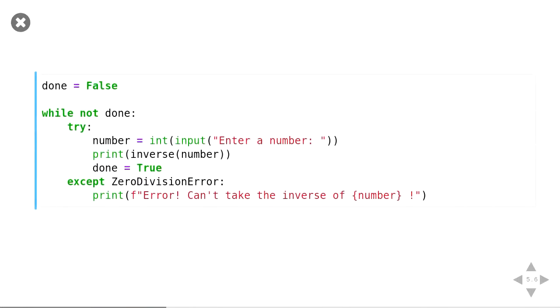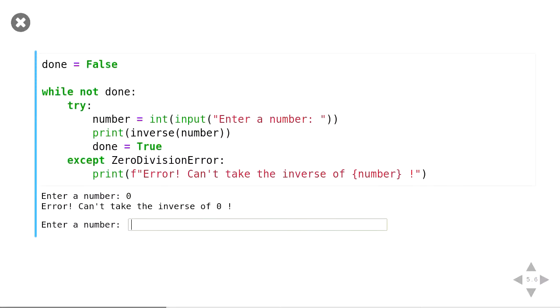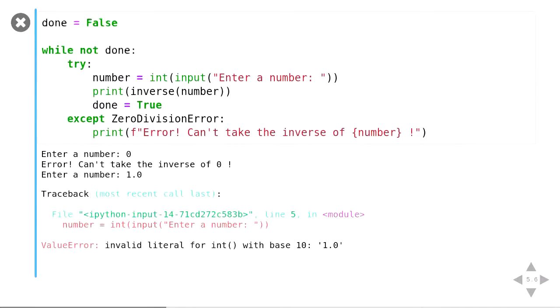And so now we can change our code again to say, OK, try running this bit of code. If a zero division error happens, run this instead. And so now when we run this, say, for example, we put in 0, we get a zero division error, and it goes again. And if we put in something like 1.0, we get a value error. And the value error is just saying, OK, you gave me a float, but you wanted me to convert it to an int, and I can't do that.